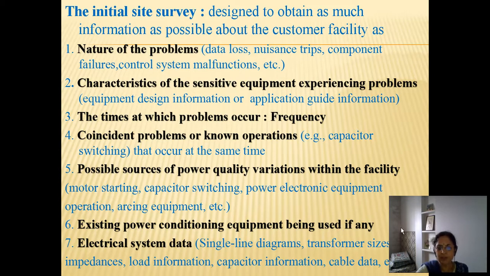And electrical system data, that is the single line diagram of the entire setup, the transformer sizes, their impedances, load information, capacitor information, cable data. All this, while taking industrial site survey, we can collect, all this information about the electrical system data.